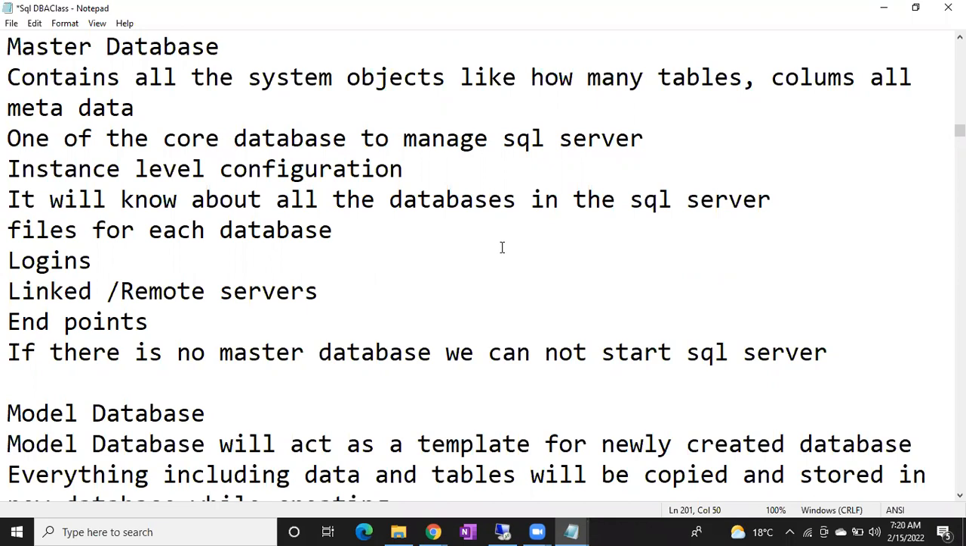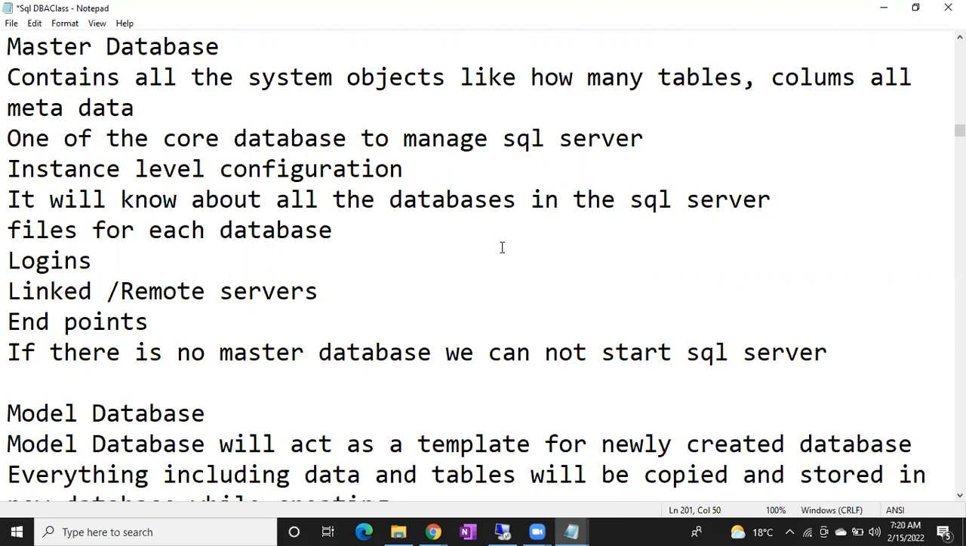all the logins and their passwords information, all the objects like linked servers, and we have different objects in the SQL Server, right? All the other objects like linked servers, all this information also will be stored in the master database logically. Okay, all the information will be stored in the master database logically, guys.